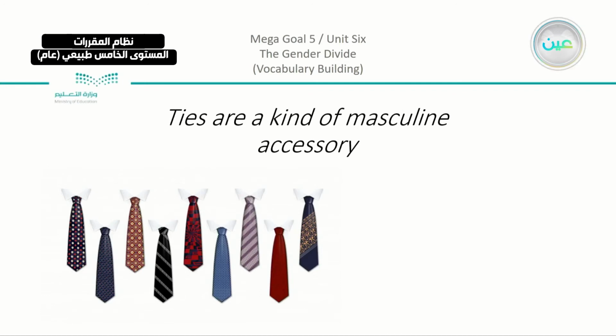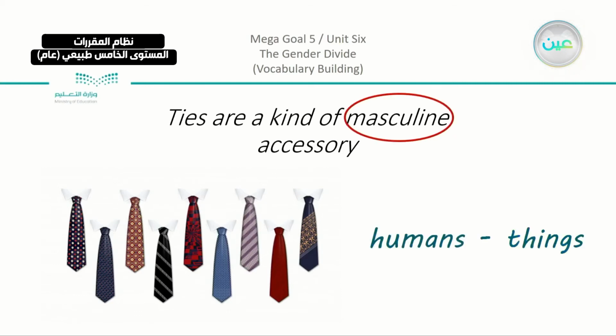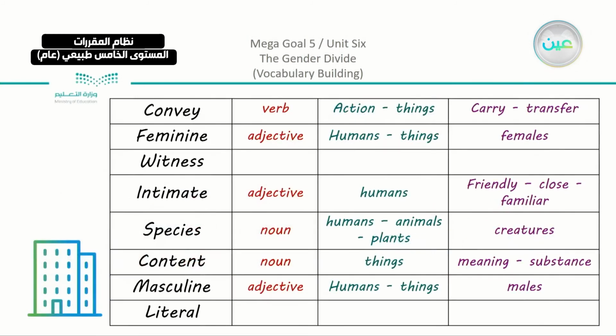Ties are a kind of masculine accessory. So we have the ties here. They are also related to humans or things, but we can connect them to males, not females, and of course it is also an adjective. So we have our table here. We added 3 words together in our table.